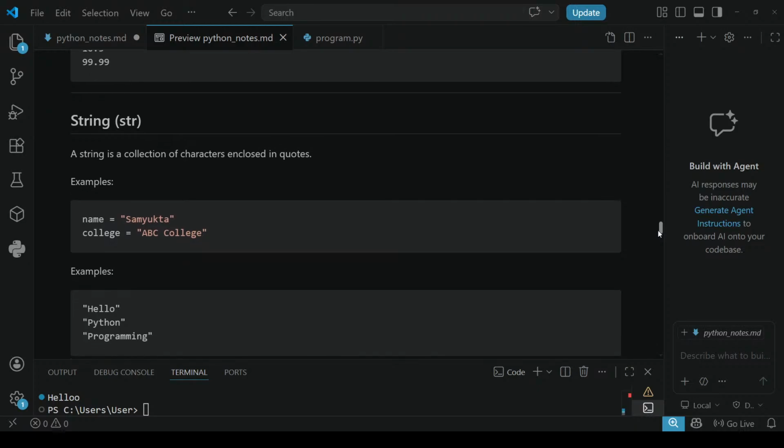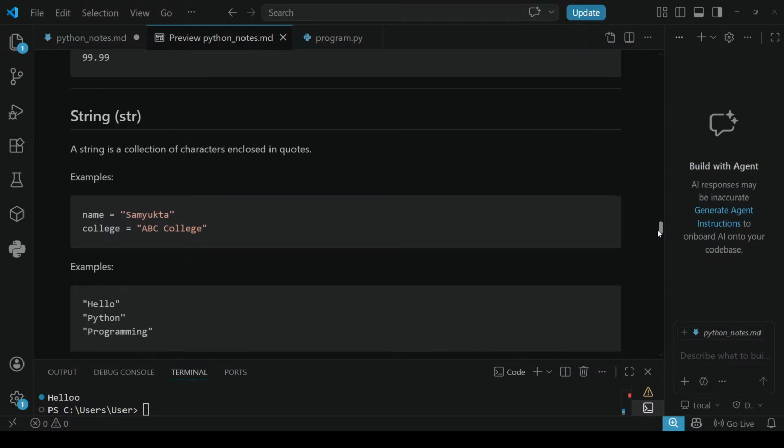First we have learned integer and float. Now comes string. String is also a data type. String is nothing but a collection of characters. See, A, B, C. S is one character. Like that, collection of characters.